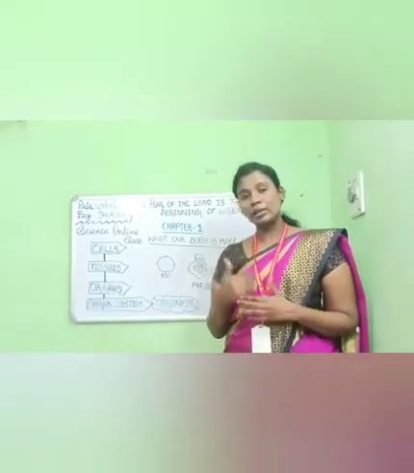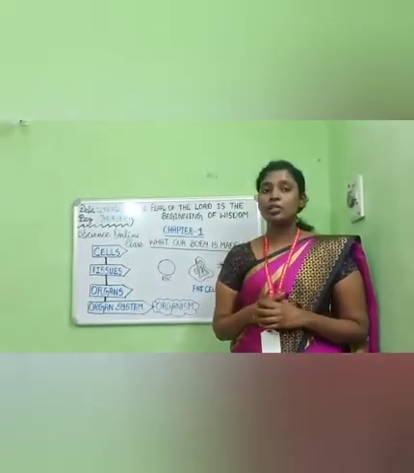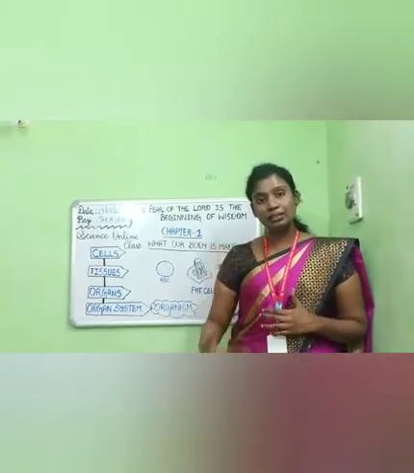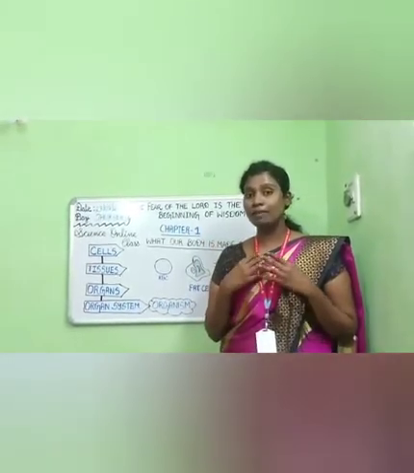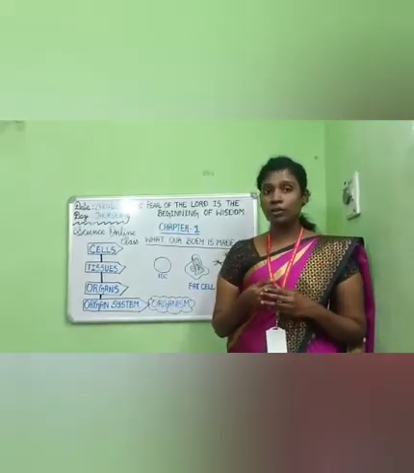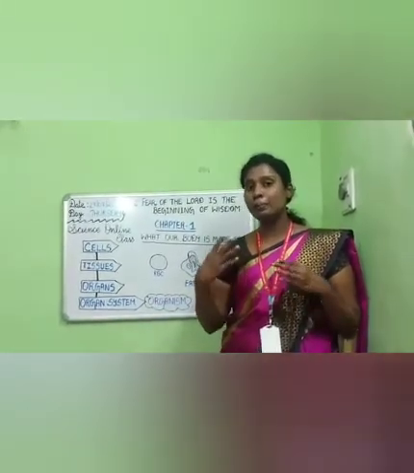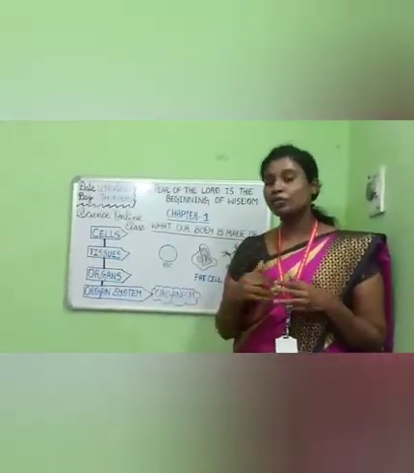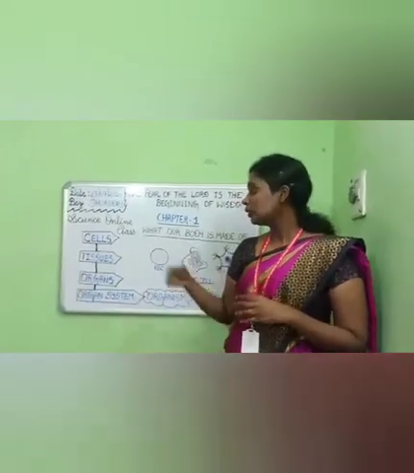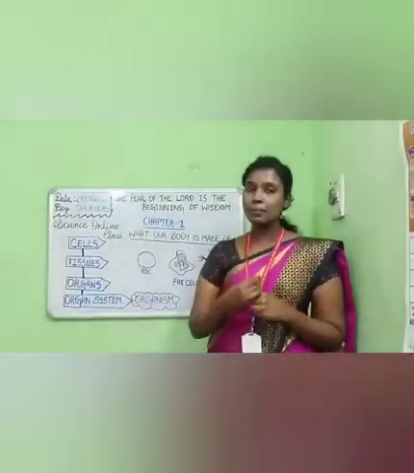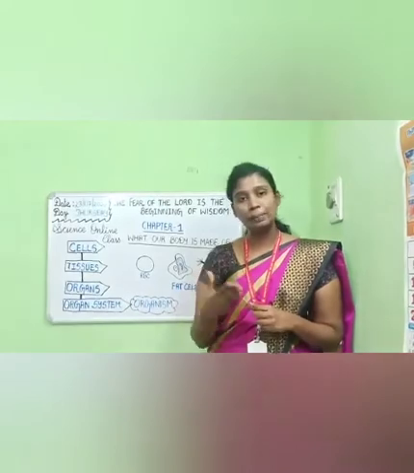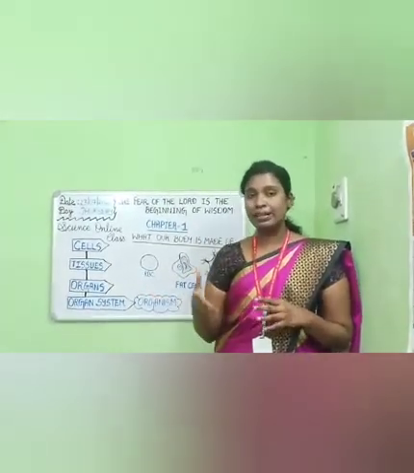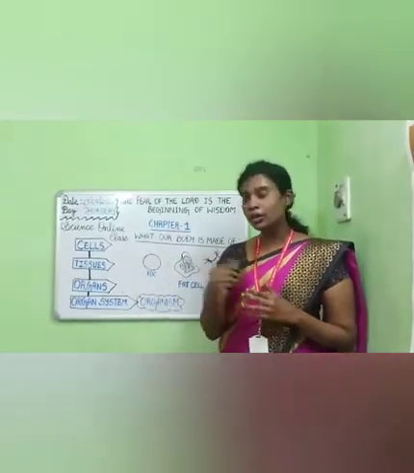You know quite a number of organs in our body. We have the brain. The brain is the most important organ. It controls the activity of all parts of the body. We have the heart. The heart is also an important organ because it pumps the blood. Pumping means it supplies the blood to different parts of our body. And also other organs like the stomach, which helps in digestion, and the kidneys, which help in excretion, and there are many other organs also, the intestines, the pancreas, which you will be learning in your higher classes.